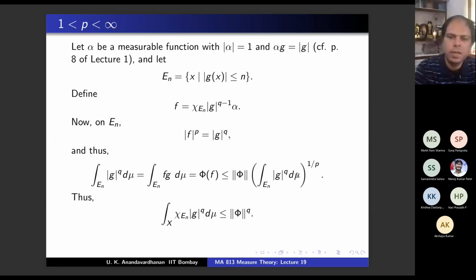How do you get that? Take this to this side. So 1 minus 1 by p is 1 by q. Then raise to the power of q, and write the integral over X. So just manipulation, you will get this. So this is good by MCT. This is true at the level of each En. So if you apply MCT, where will chi En go to?